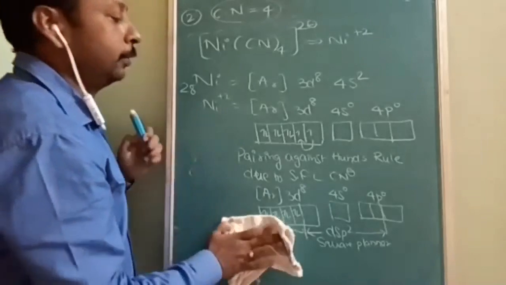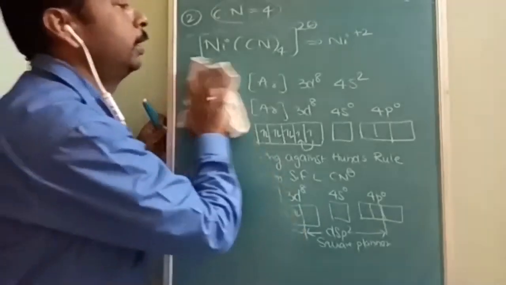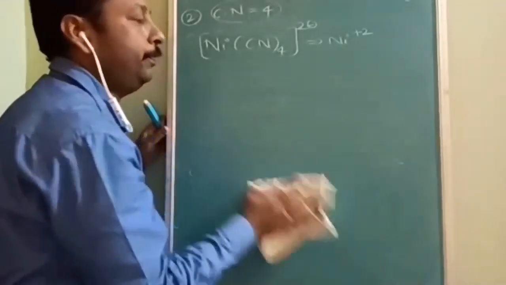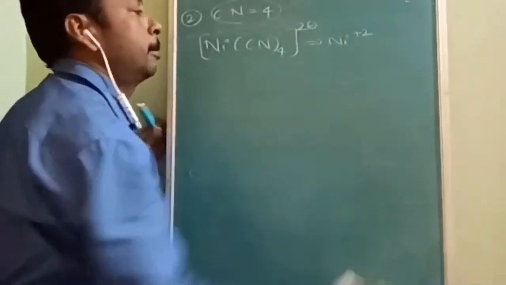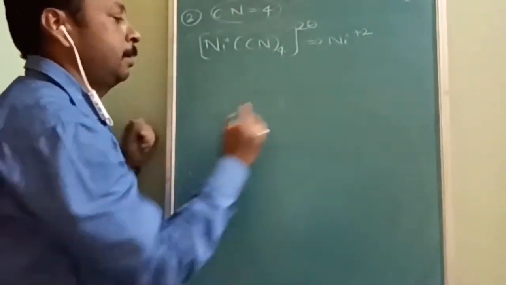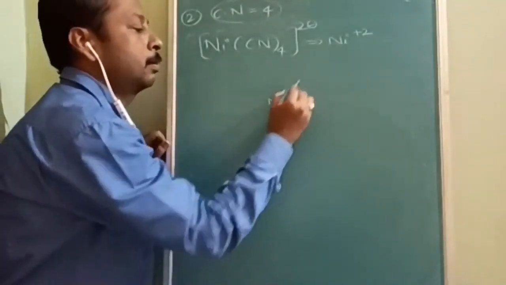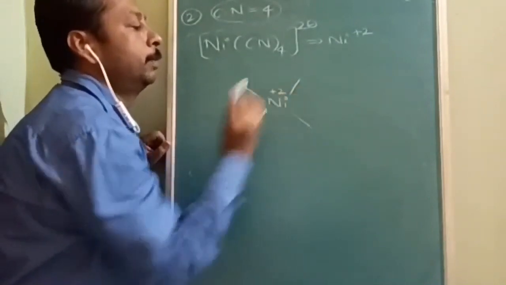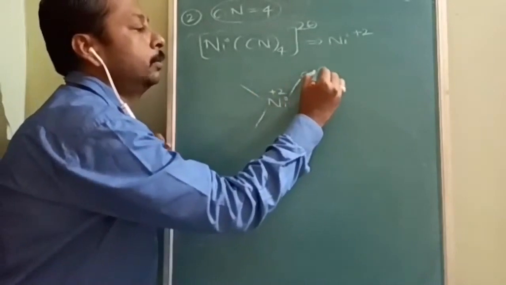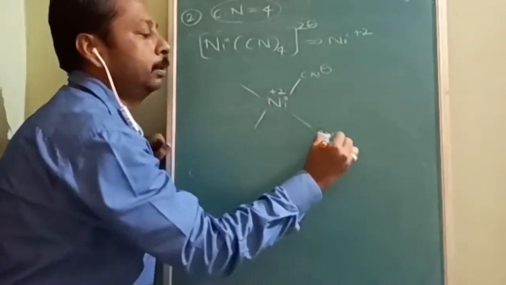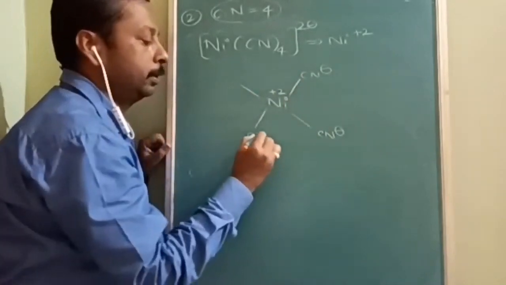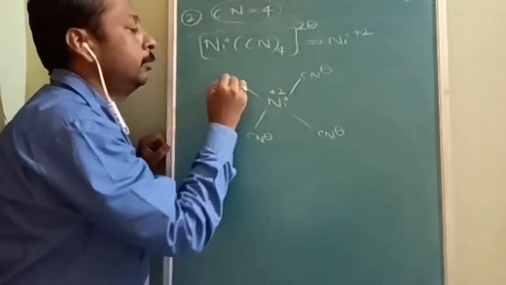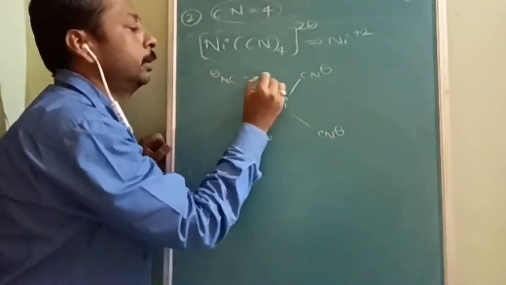Listen carefully. Here nickel is +2 and it is associated with 4 CN minus.